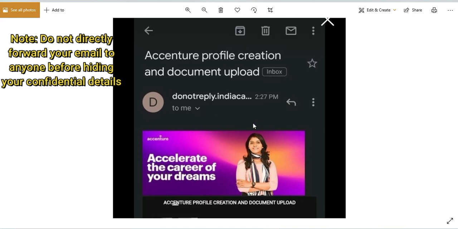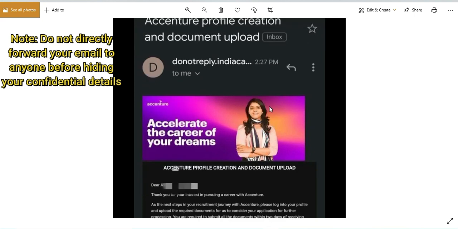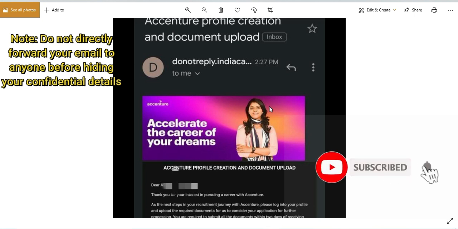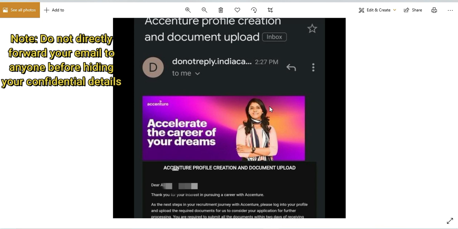A lot of people got this kind of email approximately by 2:30 p.m. today itself. So yes, do check out your spam folders as well. If you haven't got the email yet, do wait for it, because in another few days also you can expect the email. Also it has been observed in the past hiring phase that Accenture initially sends the rejection email, but very few candidates got a selection email after the rejection as well.